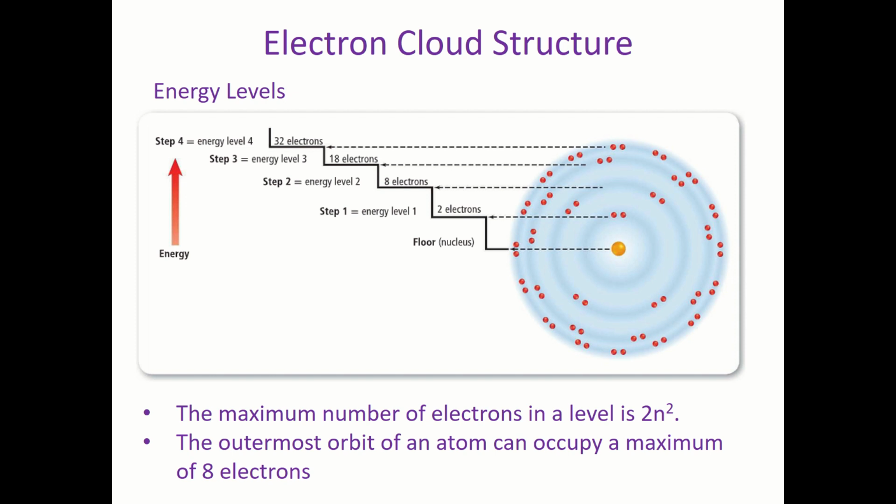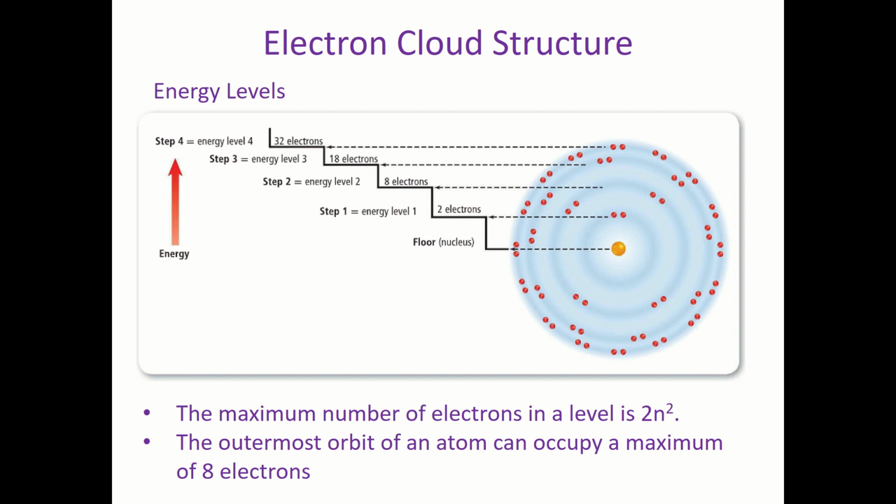The first energy level can take up to 2 electrons, the second can take up to 8 electrons, the third up to 18 electrons, and number 4 up to 32 electrons. So it's 2, 8, 18, and 32. If you forget this for any reason, you can always remember the formula 2n squared, where n is the orbit or energy level number.